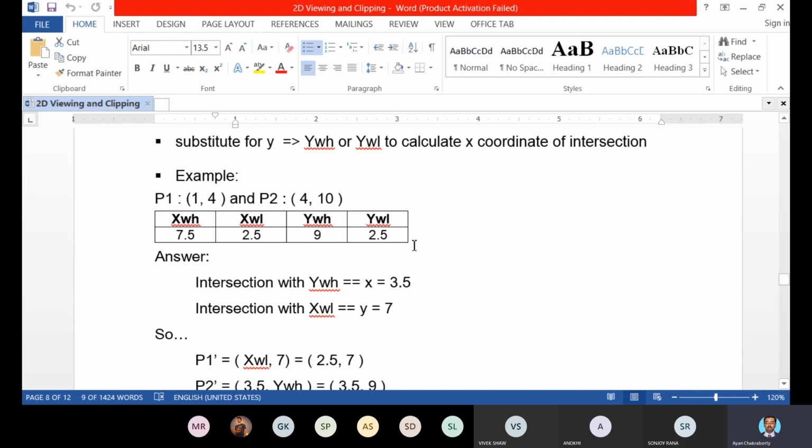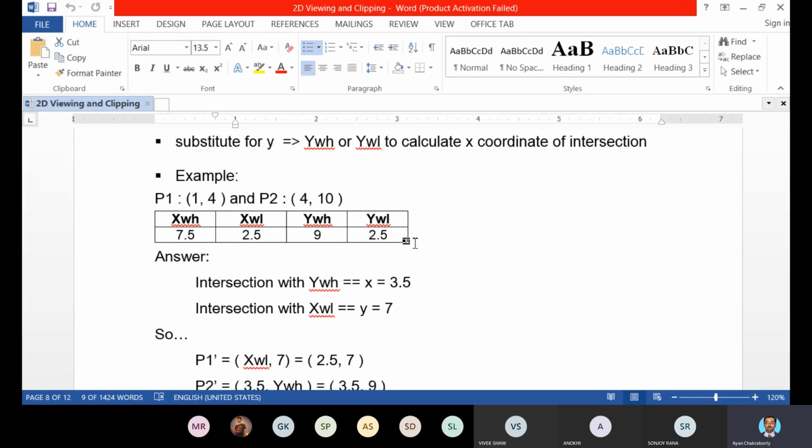Okay. So now, both the endpoints have non-zero region codes. Since both the region codes are non-zero, the line will be partially visible.